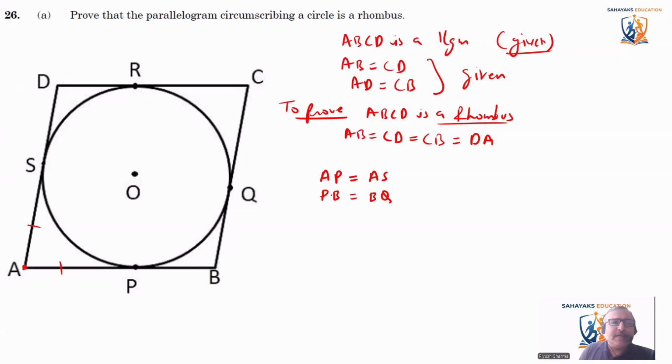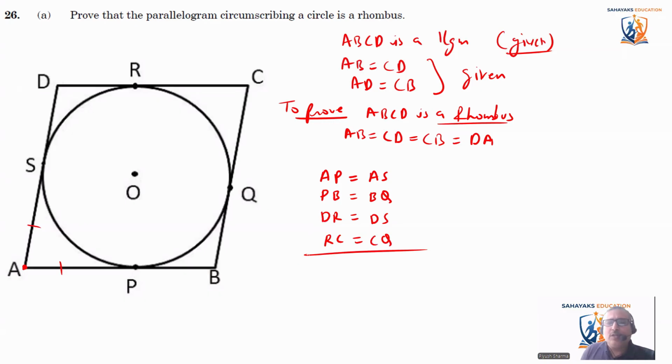Similarly, DR equals DS and RC equals CQ.